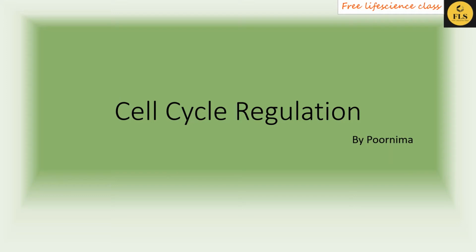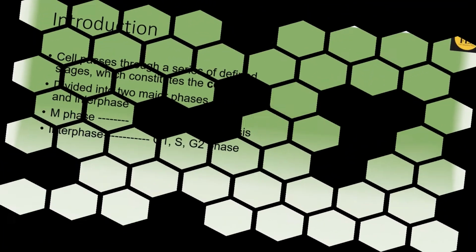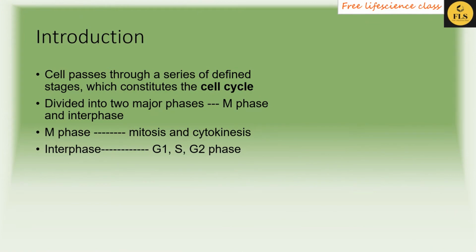Everyone knows this point, that each cell passes through a series of defined stages that constitute the cell cycle. The cell cycle has two major phases: M phase and interphase. M phase means mitosis and cytokinesis.